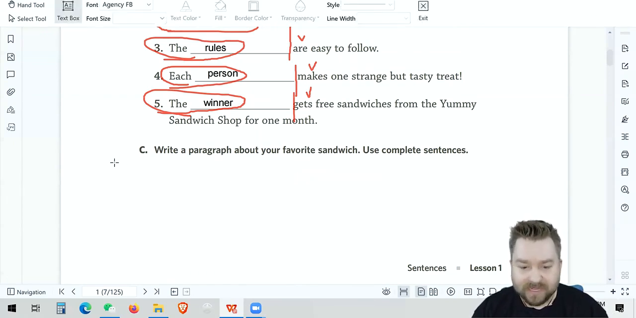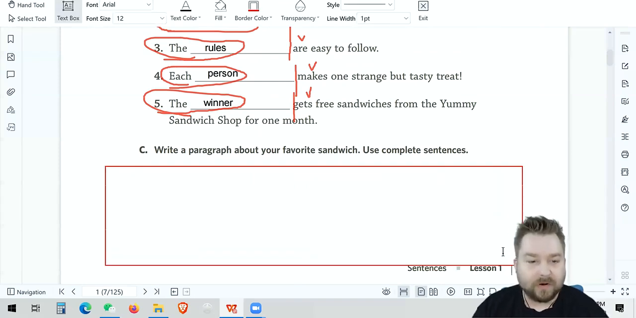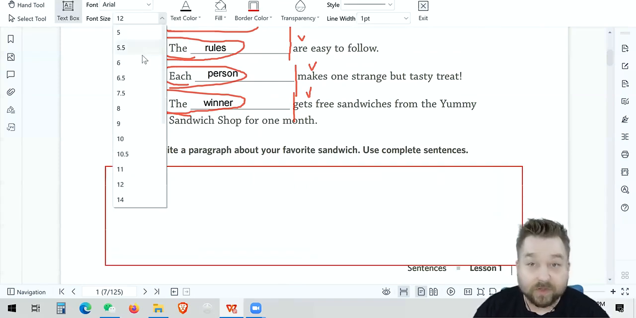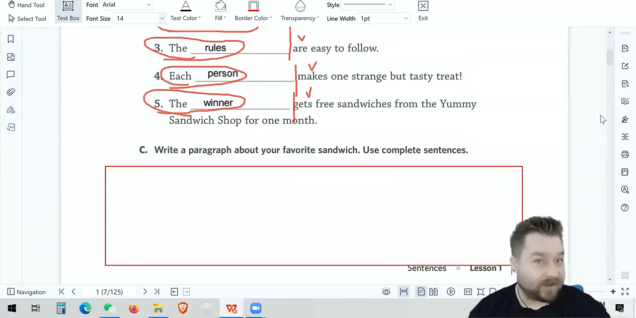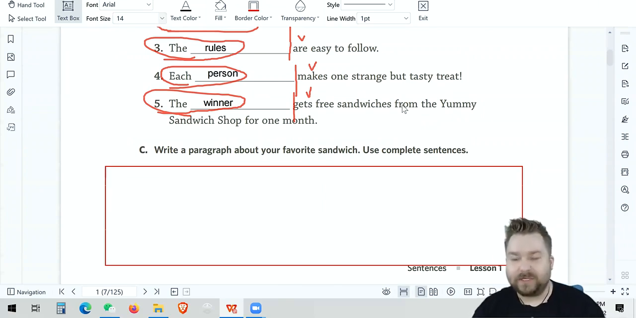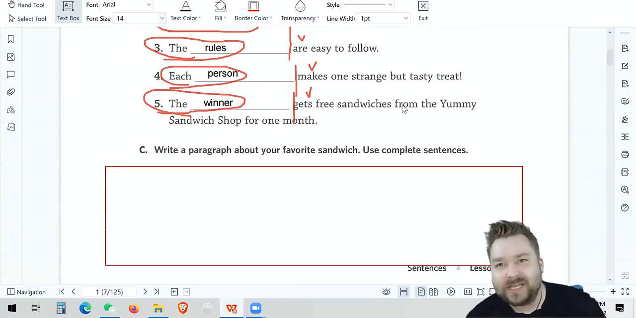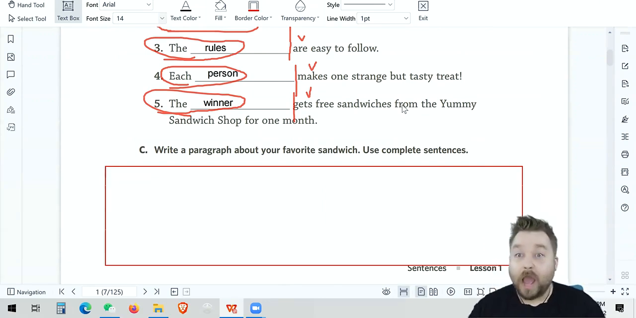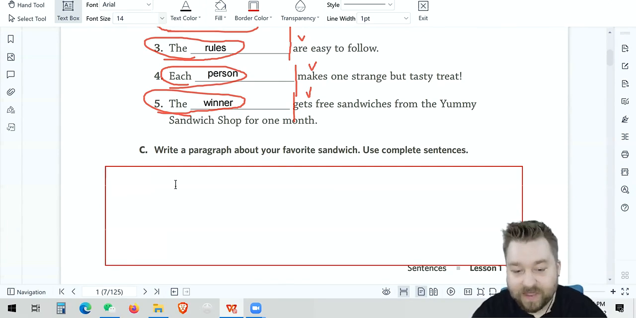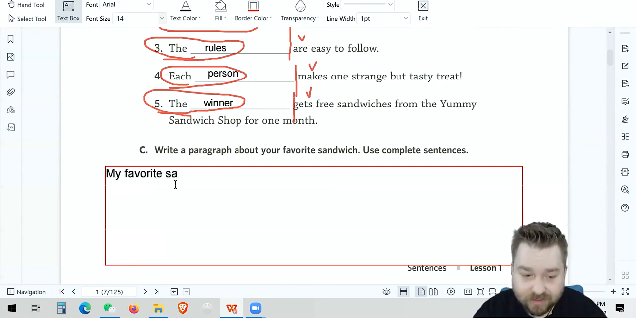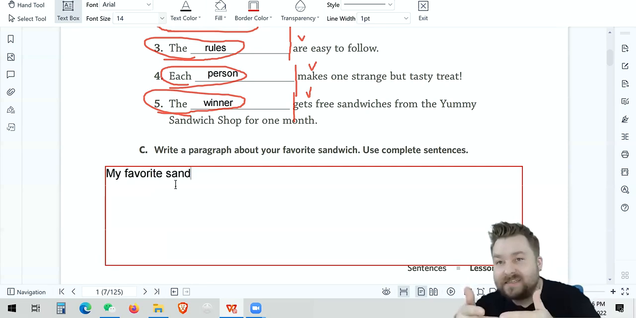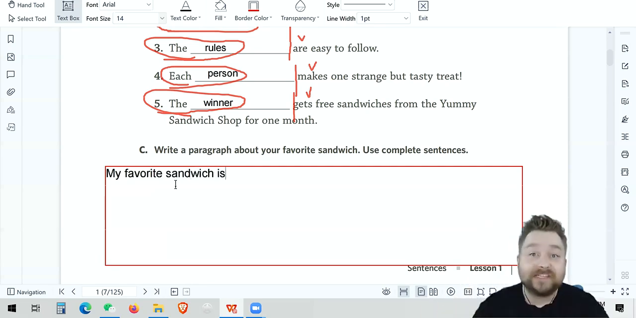We're going to make a text box here. There. And we're going to make our font nice and big so you can read it and I can read it because I don't have my glasses on. So here, it says your favorite sandwich. Imagine someone asks you that question, right? What is your favorite sandwich? What's your answer? My favorite sandwich. That's what we're going to do. My favorite sandwich is...